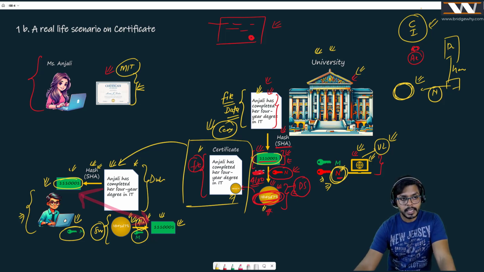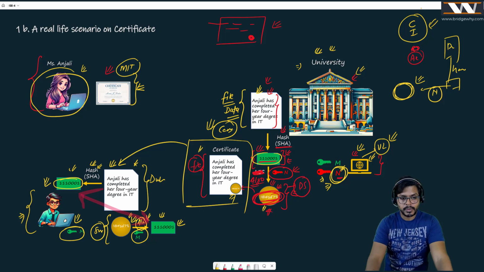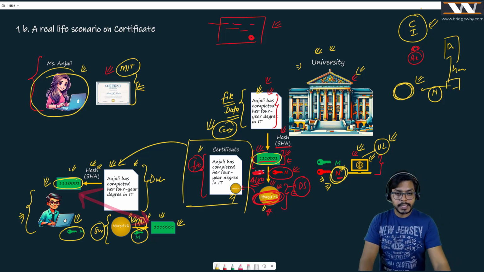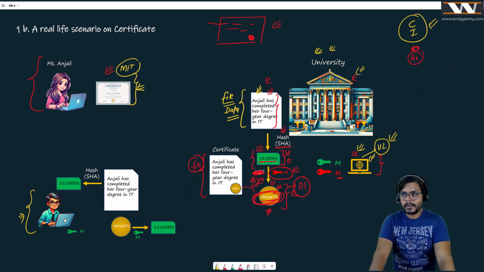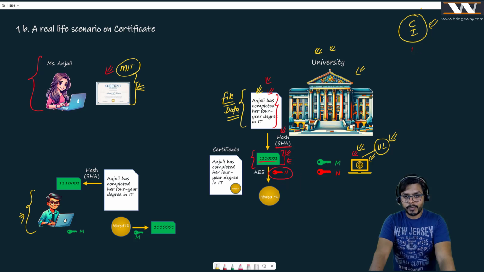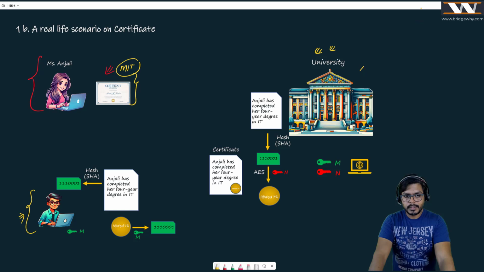And now he's saying Anjali has passed her 4-year program from this university, or maybe Massachusetts Institute of Technology, right? As simple as that. But now it is high time to introduce Mr. Intruder in the middle, and let's see what magic he is doing to break whatever we have just learned. Right? So here you go.